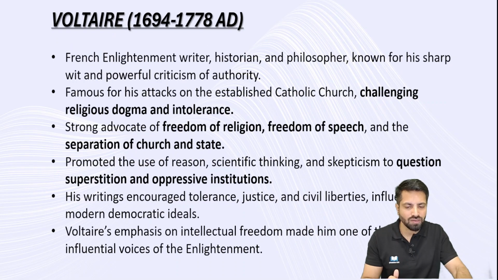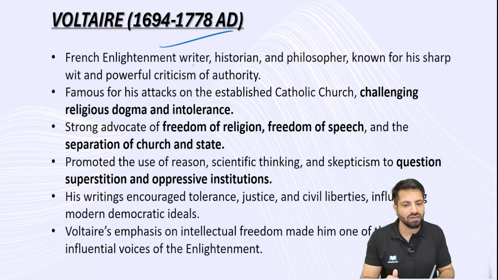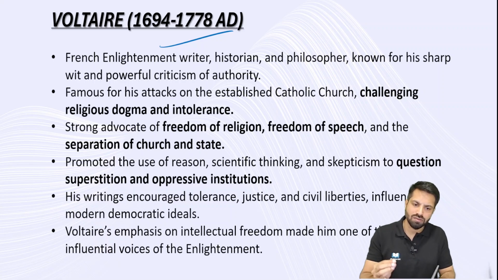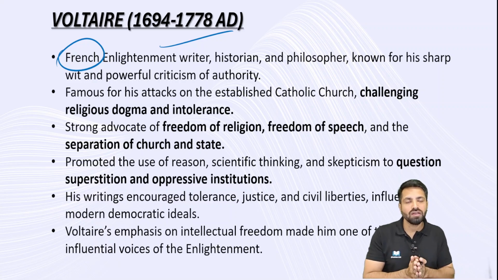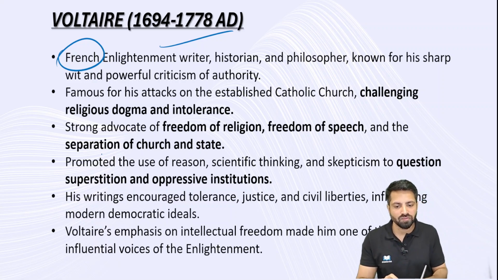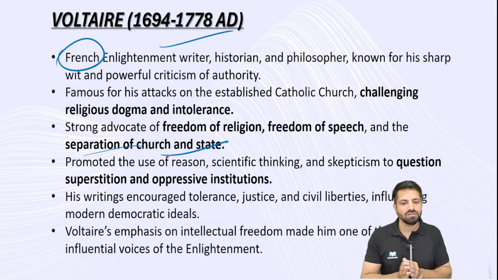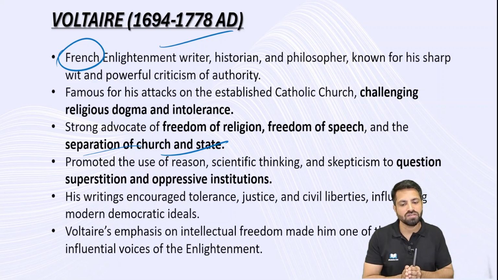Now let's move to the next one. The next philosopher is Voltaire, 1694 to 1788. Voltaire, again, Enlightenment period, we saw this philosopher. He's a French philosopher, writer, historian. The important thing, three aspects you need to remember with respect to Voltaire is that separation of church and the state. If you look at the 18th century, 17th century, the involvement of religion in the governance, involvement of religion in the ruling elite, it was very much. Even policy making, policy implementation, church had a very predominant role.